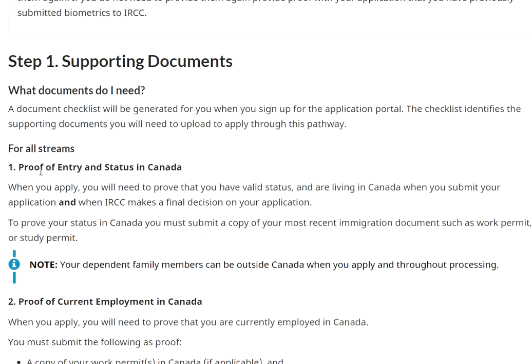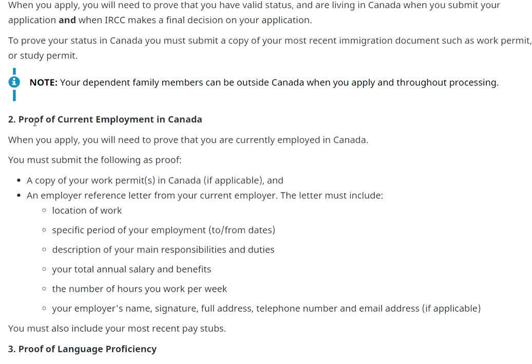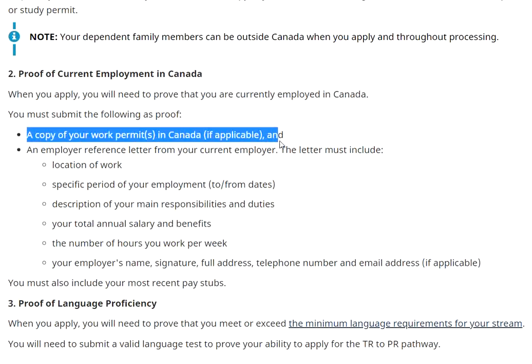Now, supporting documents would again be your proof of entry and status in Canada. So if you are working under a work permit and you also hold a student visa, just put everything with your application. That will help boost your case. Now, proof of your current employment. It's clearly mentioned here, also a copy of your work permit in Canada. That's mandatory. You have to get it done.